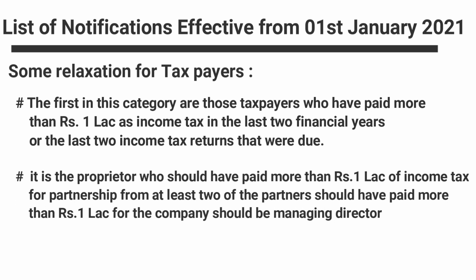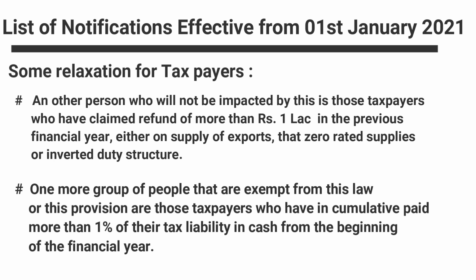Another set of persons who will not be impacted by this are those taxpayers who have claimed a refund of more than 1 lakh rupees in a previous financial year, either on supply of exports, that is zero-rated supply, or on inverted duty structure. Also, one more group of people exempt from this provision are those taxpayers who have, cumulatively, paid more than 1% of the tax liability in cash from the beginning of the financial year. For example, from April to November, if I have paid more than 1% of my tax liability in cash, then I will not be required to comply with this provision.